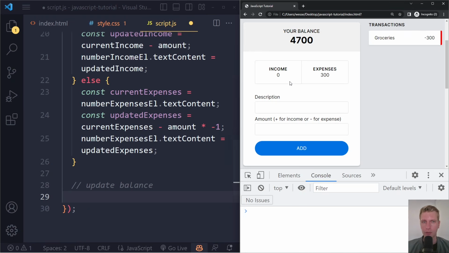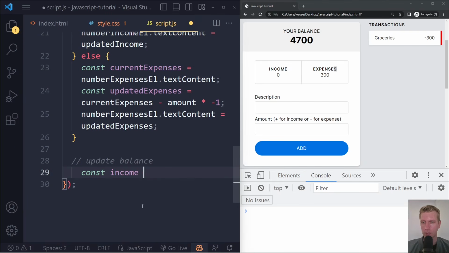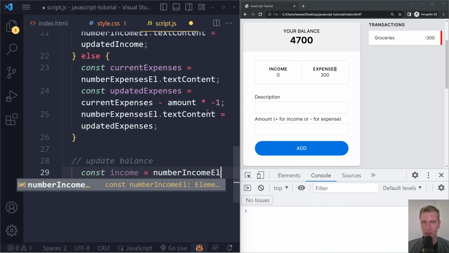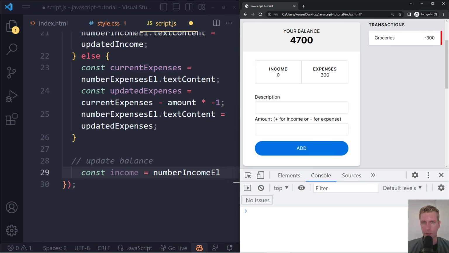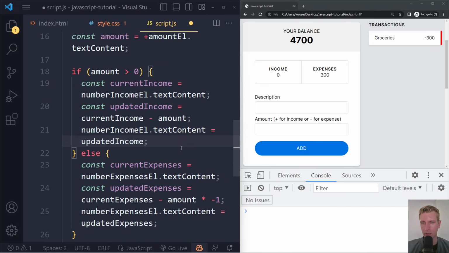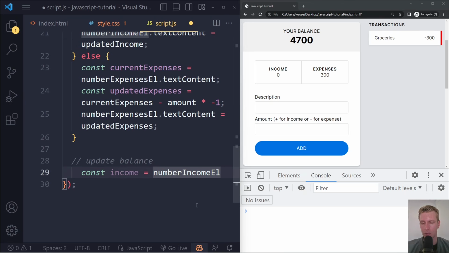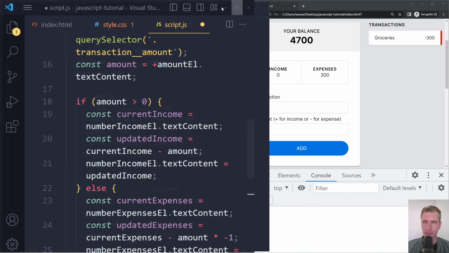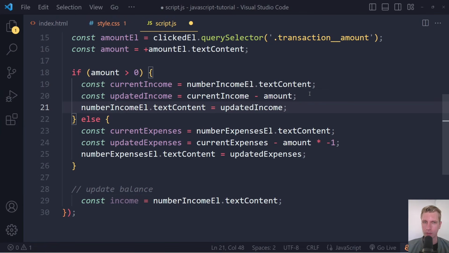Now the balance is just taking the income and doing minus the expenses, right? So we can just say the income is just number income L, which will just grab the number from here after we have already updated it. Right, so this comes after we already updated the number income L. So we can just take the most current value by just taking its text content here. This is all sequential, right? So all of this code runs sequentially, right? So here this comes after this block, right?